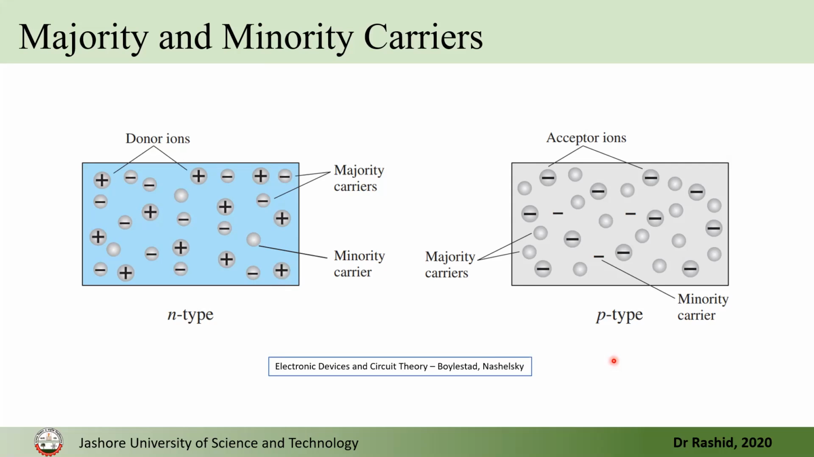The opposite is in p-type material. In p-type, the majority carrier is the hole, the void. But there will also be some free electrons because of thermal excitation. These electrons are minority carriers. At the same time, we will have acceptor ions.